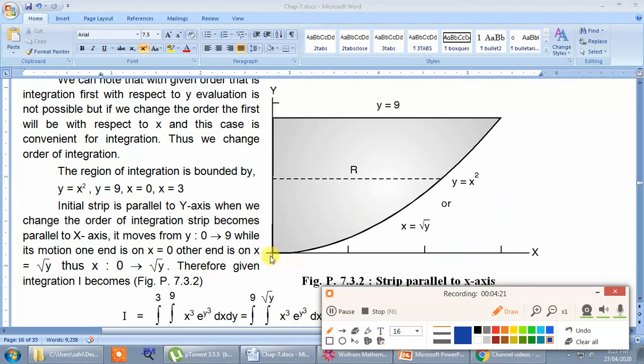Okay, y equal to 0 is the equation of the x axis, y equal to 9 is parallel to the x axis at a distance y equal to 9. So the first curve is y equal to x square, which is the most complicated curve among this list. Therefore let us first sketch it. It is an upward open parabola like this.